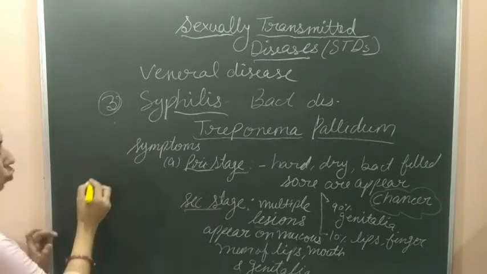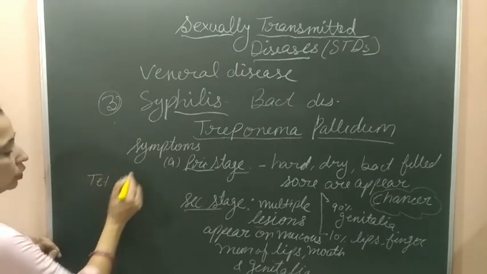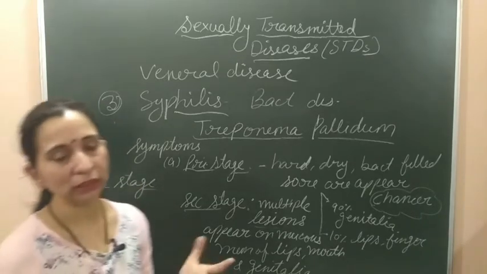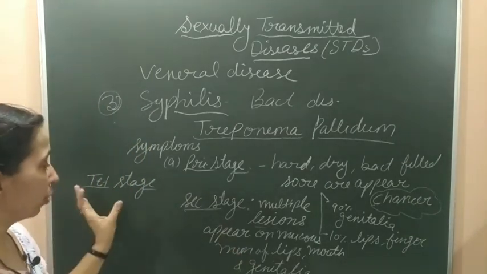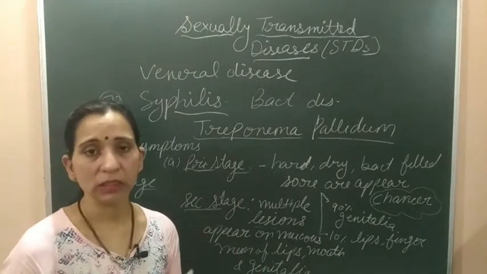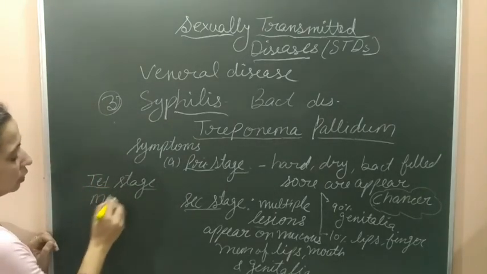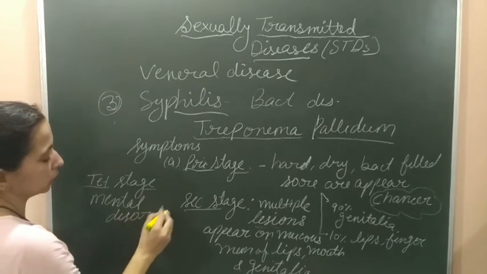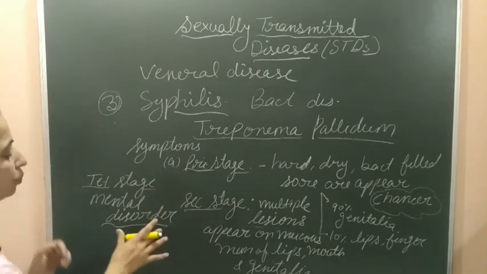When the infection reaches its tertiary stage, it spreads to other internal body parts like the heart, lungs, and brain. When the infection reaches those parts, it can cause paralysis and mental disorder.